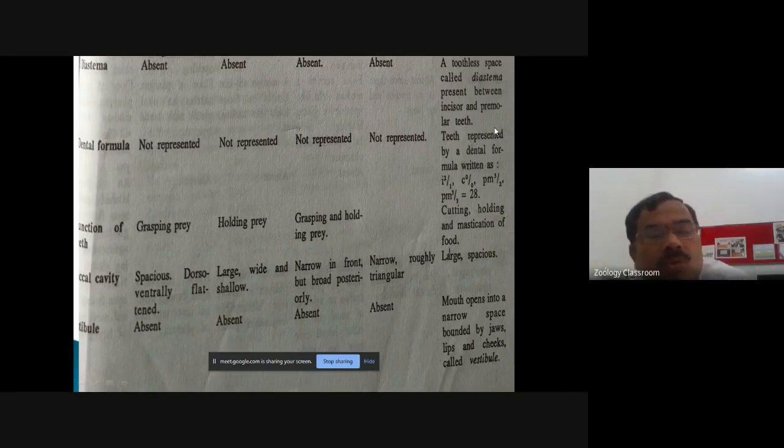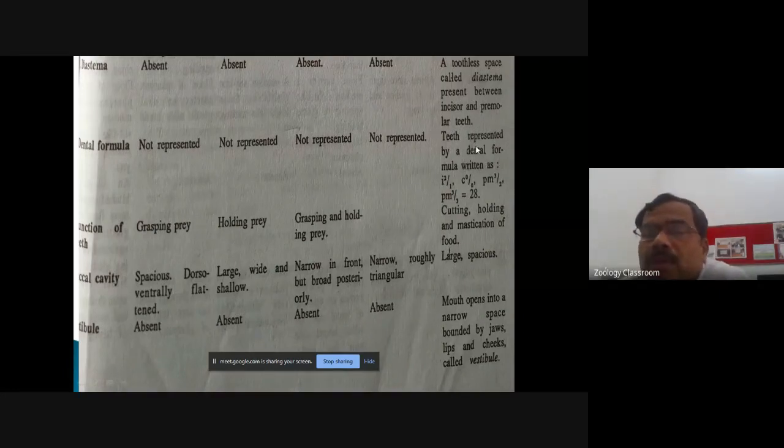Okay, now come to the dental formula. When you see the dental formula, it is not represented in fishes as well as in amphibians, reptiles, and in the birds, but it is represented in all the mammals.